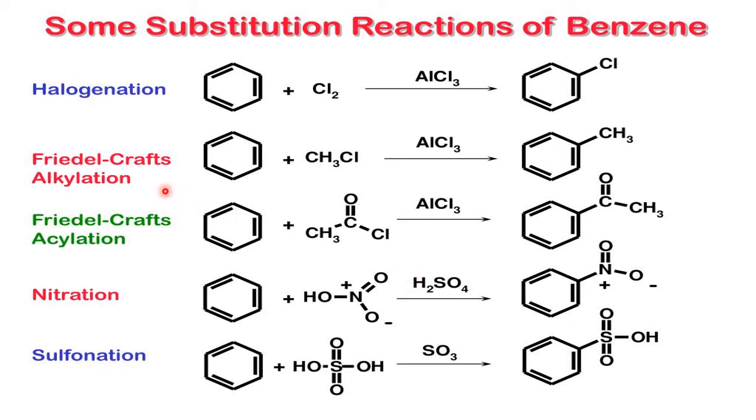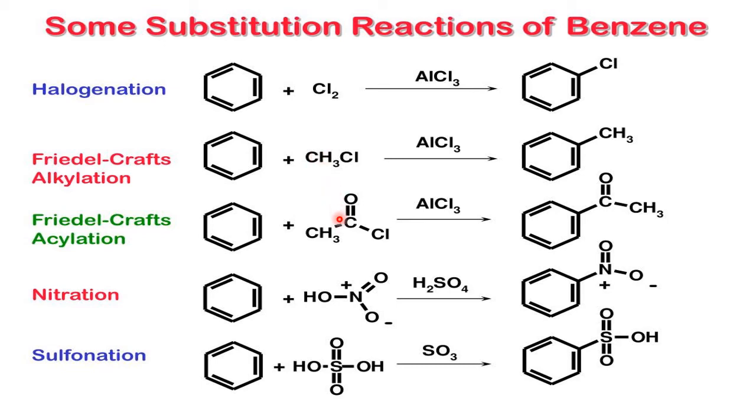Whereas for the Friedel-Crafts alkylation, we use alkyl chloride, alkyl halide. Okay, CH3 is added to the benzene ring. We get toluene. In the same way, if you go for the acylation, what is acylation? Fixing the acyl group. What is the acyl group? CH3CO is called acyl. CH3 is alkyl, CH3CO is acyl. So fixing alkyl is called alkylation, and fixing acyl is called acylation.